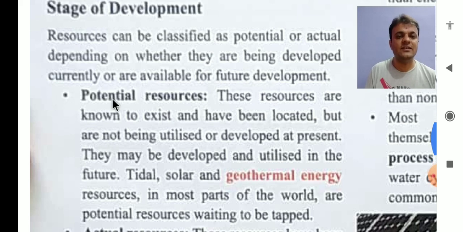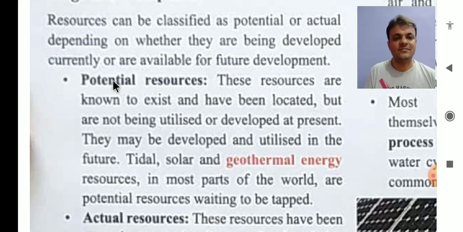First is potential resource. Potential resources are known to exist and have been located but are not being utilized or developed at present. So some resources exist in the earth and they have even been located.